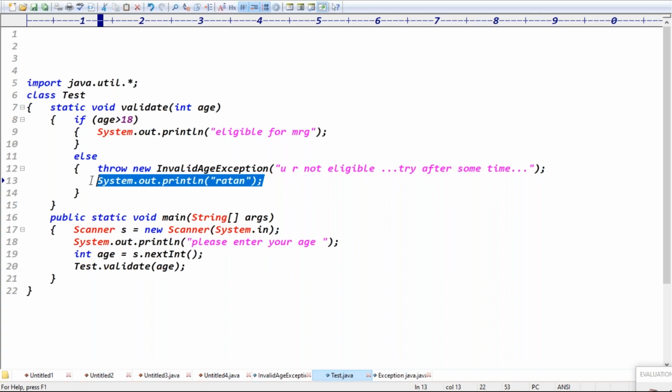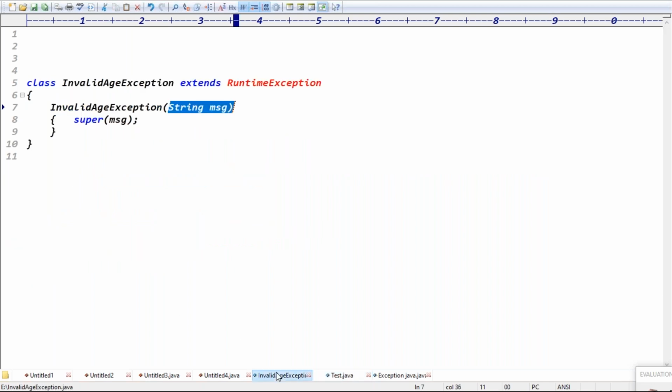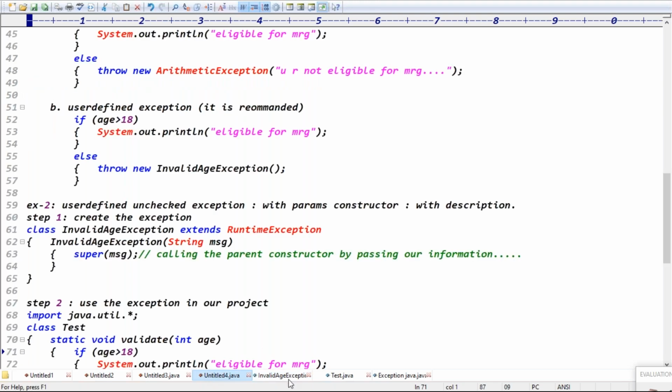Is it clear now? Yes, sir. Yeah, that is the information, guys. After throw, if you write any statement, it will say unreachable statement, guys. Exactly. Any other questions?